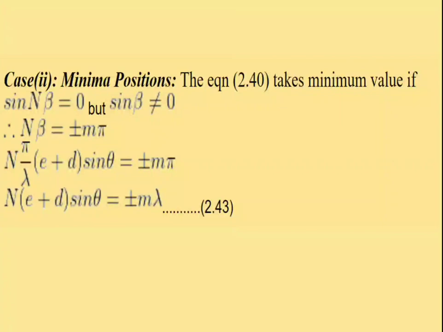So except sin beta not equal to 0, sin n beta is equal to 0 is the condition for minima position. Which values? n beta is equal to plus or minus m pi. So by substituting the value of beta here, n into pi by lambda into e plus d sin theta is equal to plus or minus m pi. On both sides cancel the pi value and cross multiply the lambda, we get the equation n into e plus d sin theta is equal to plus or minus m lambda. This is also the equation for minima in the case of grating.